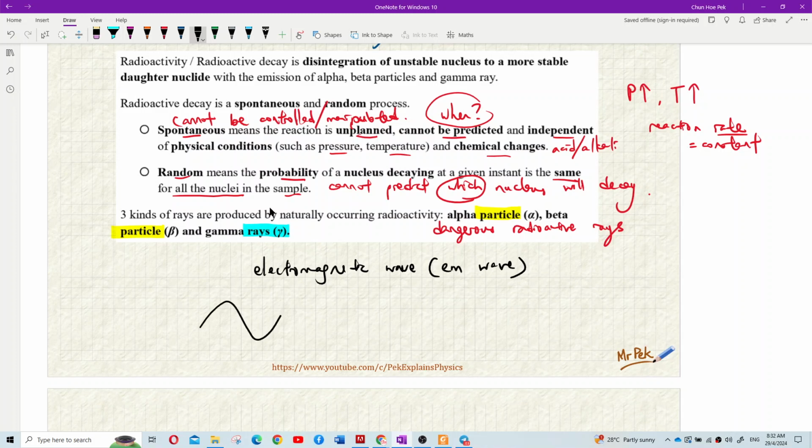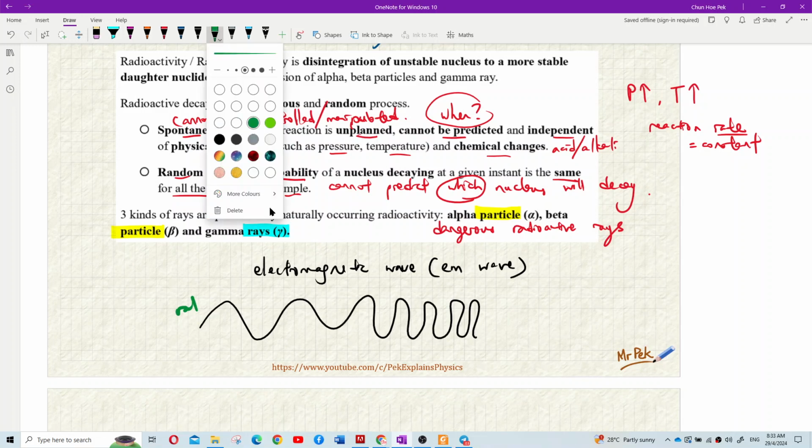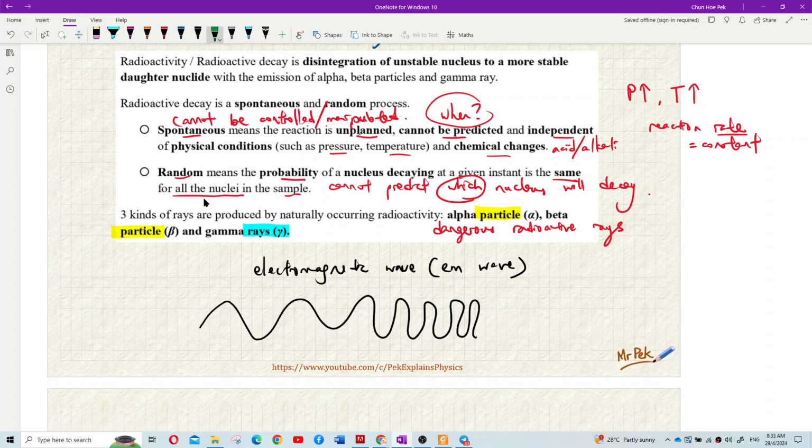We have radio wave, microwave, and then infrared, visible light, and then UV, ultraviolet, and then X-ray, and then gamma ray.